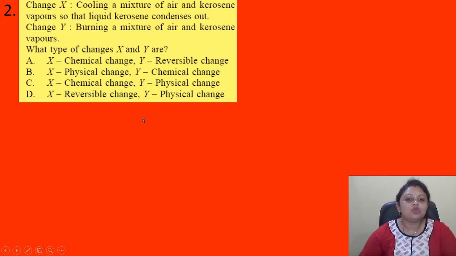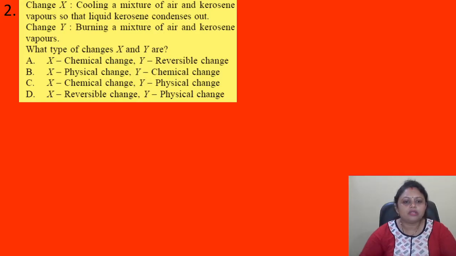Change X, cooling a mixture of air and kerosene vapors so that the liquid kerosene condenses out. Change Y, burning a mixture of air and kerosene vapors. What type of changes are X and Y? Option A, X chemical change, Y reversible change. B, X physical change, Y chemical change. C, X chemical change, Y physical change. D, X reversible change, Y physical change.